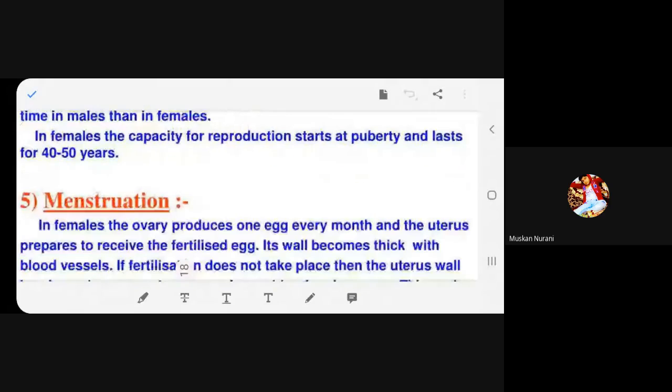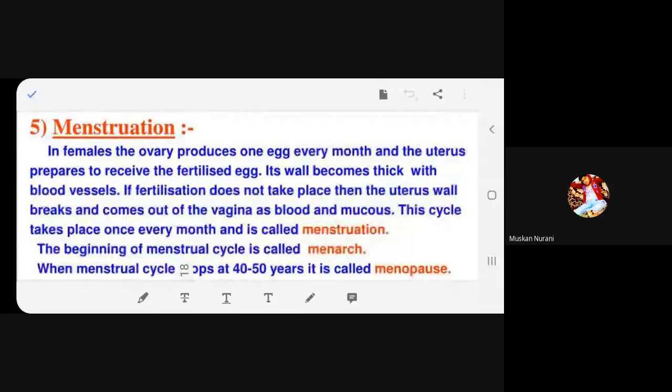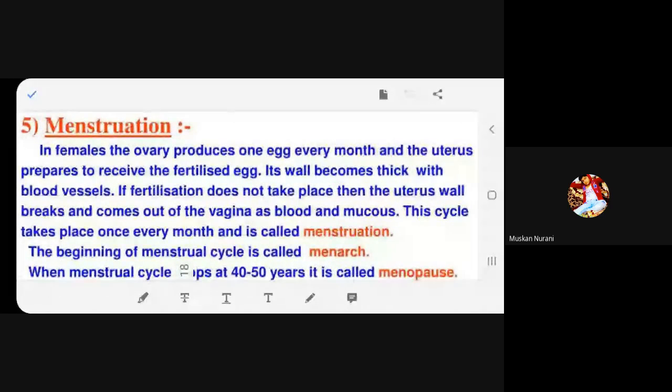Now we come to menstruation, which happens only in girls. Menstruation. In females, the ovary produces one egg every month and the uterus prepares to receive the fertilized egg. Its wall becomes thick with blood vessels.